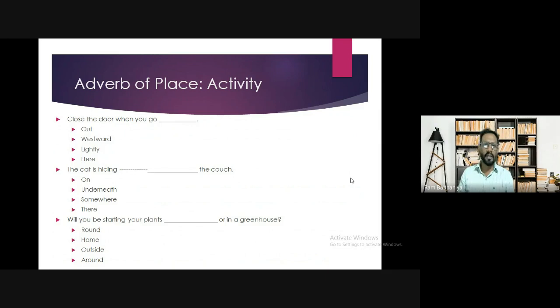Will you be starting your plants blank or in a greenhouse? So what will be the answer? Will you be starting your plants around or in a greenhouse?